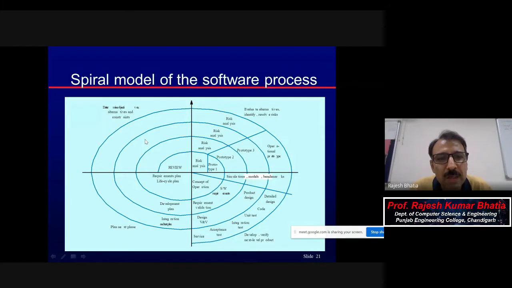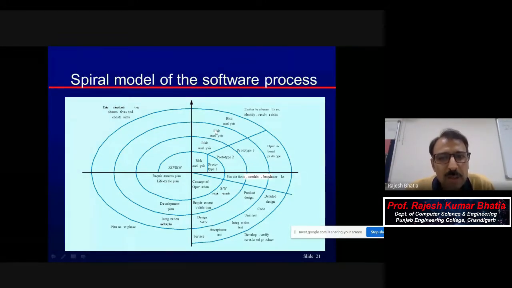Now again, review will be there. Then through that review, you will identify the objectives, alternatives, constraints in a more detailed manner. Then along with that, risks will also increase. Those risks need to be analyzed. Now, let me tell you something about risk analysis. What does it mean? Actually, it's not only risk identification. In risk analysis, there is risk identification, then risk projections, and then risk prioritization. And then you need to prepare an RMMM plan: risk mitigation, monitoring, and management plan.